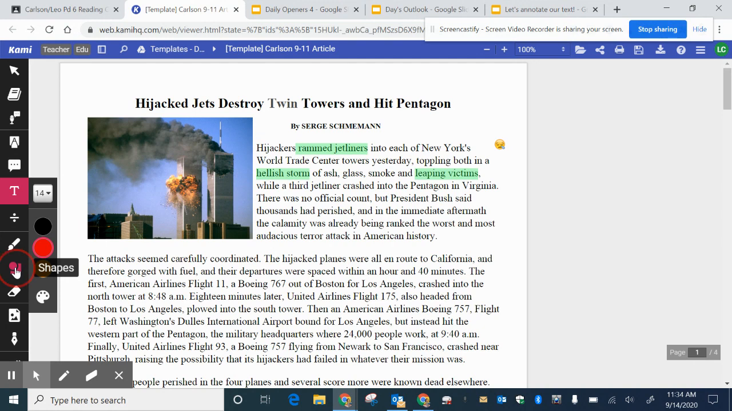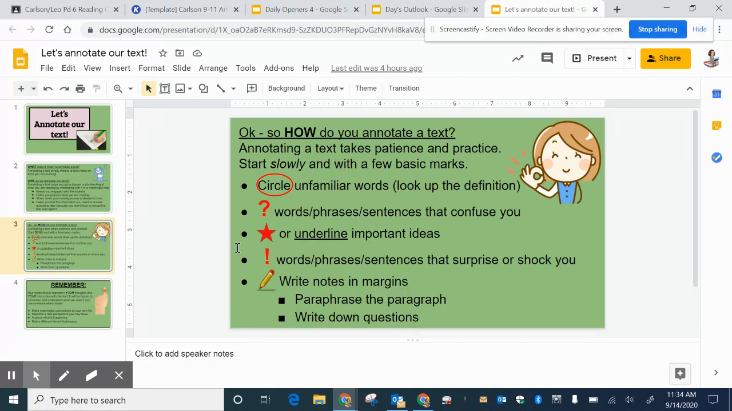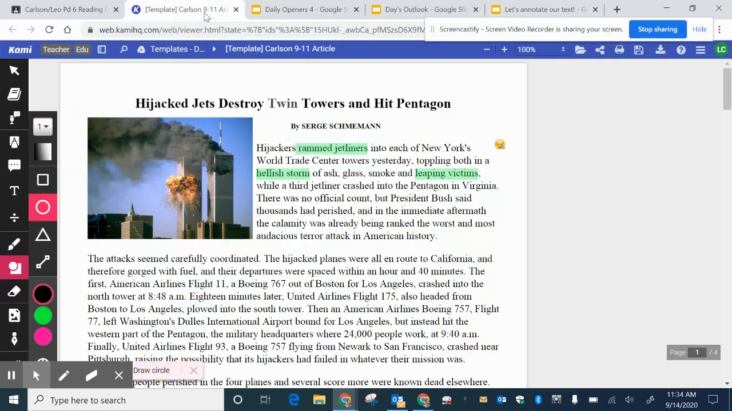So I'm going to go over to my shapes box, and I know that, based on this slide, I want to circle unfamiliar words. So I'm going to circle perished. I have an idea of what perished means, but I don't often use that word. Same with calamity. Calamity is a pretty uncommon word in my vocabulary, as is audacious. So I've chosen to circle those three words because I want to make myself go back to them to see what they mean.